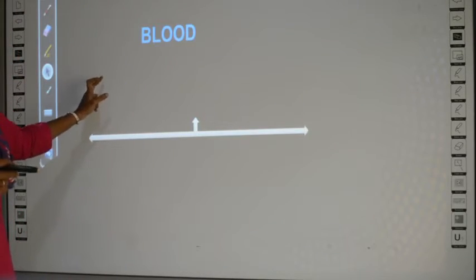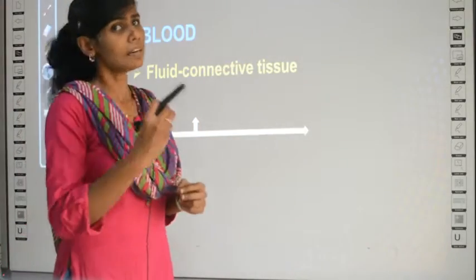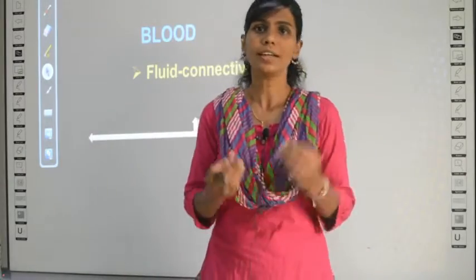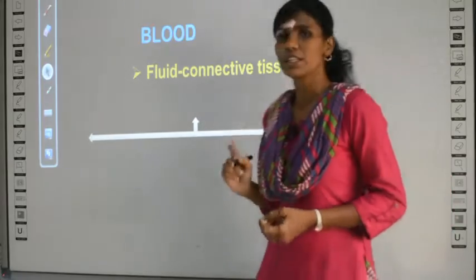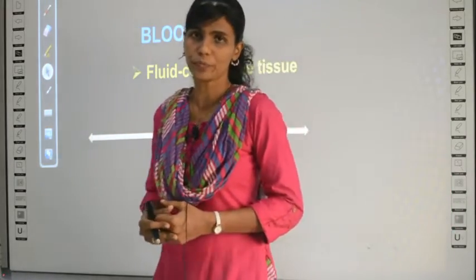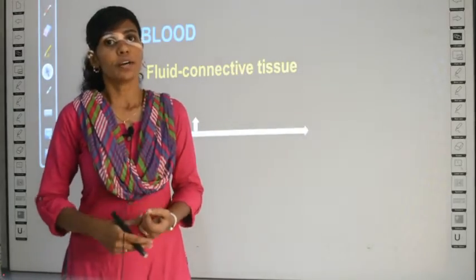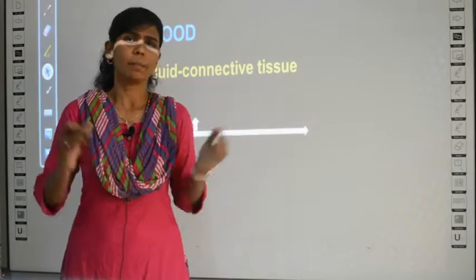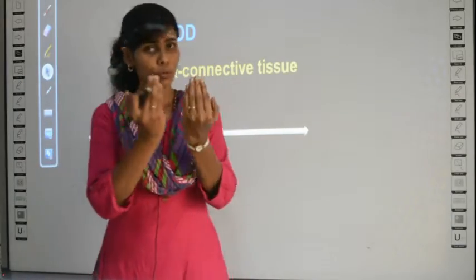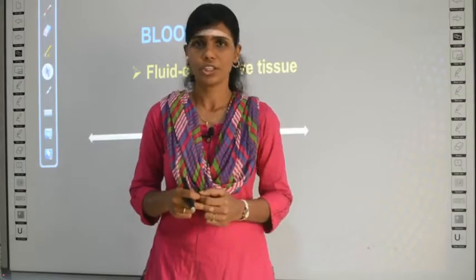So what is blood? Blood, as you already know, is a fluid or in a liquid form. It is not a solid, right? It is a fluid. And one more term you have, it is a connective tissue. What is a tissue? In your grade 6 itself you must have studied, right? Tissue means it is a group of cells. Many cells put together, you call it by the term tissue.